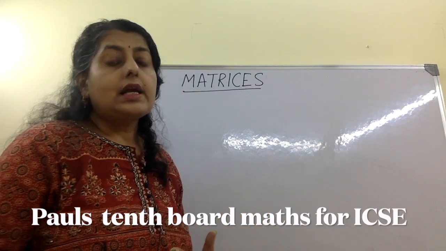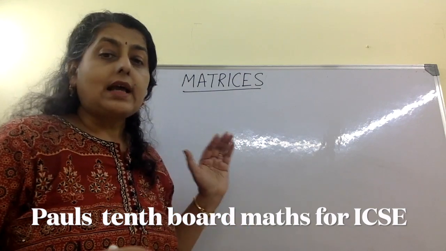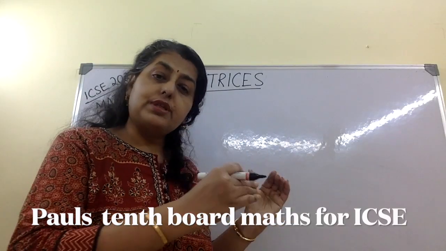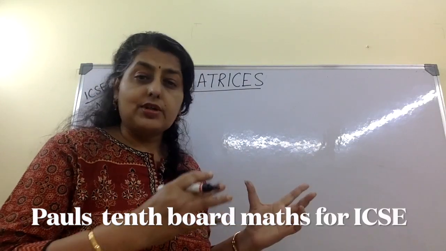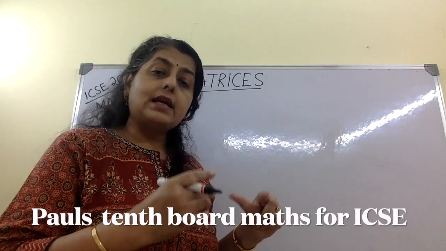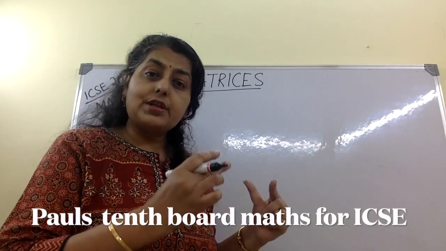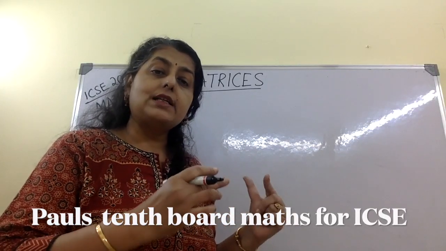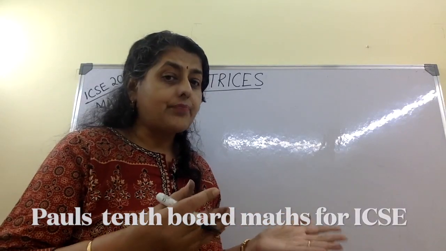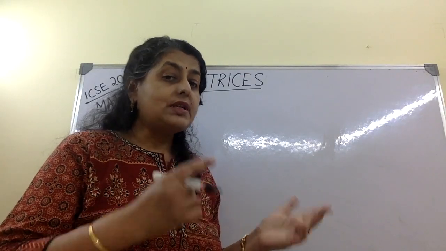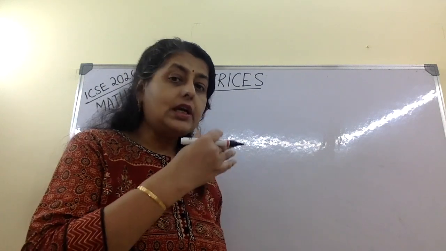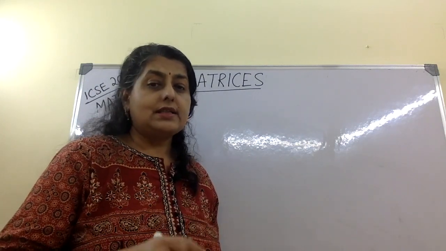Now in this topic I want to tell you that every sum that I have picked up, I'll mention as I do the sums, I have picked up for one new concept, something to be remembered, something that you can go wrong. So as I proceed with the questions, I'll keep mentioning why I chose that sum, because what goes wrong in that sum. Please see the video till the end because there are about 4 to 5 concepts that we will talk about in matrix. So let us start quickly.